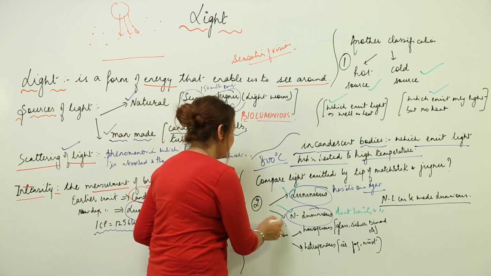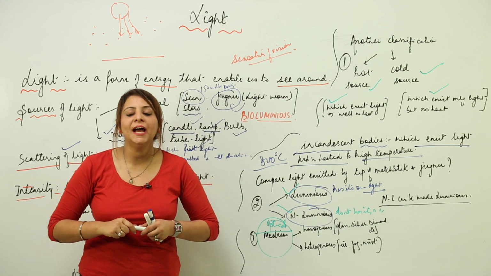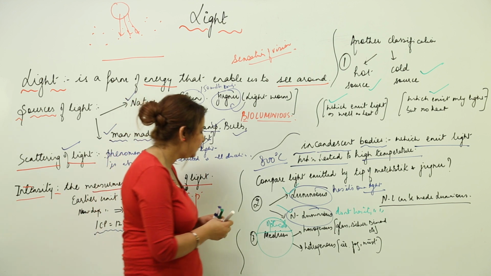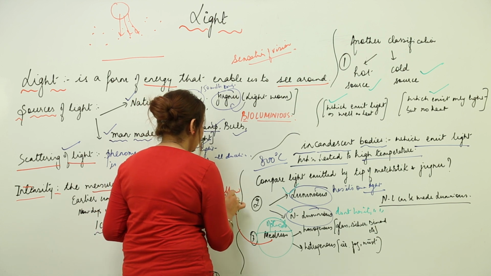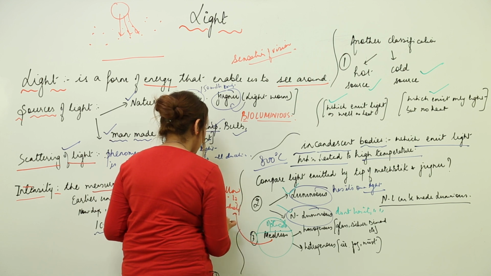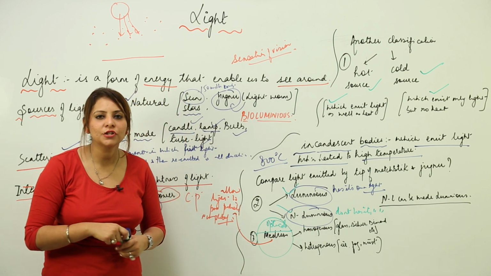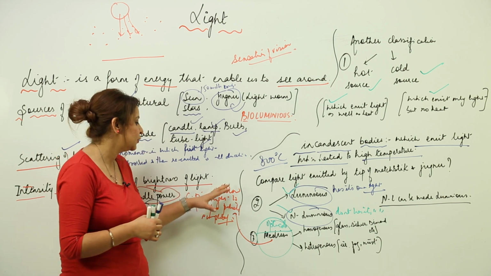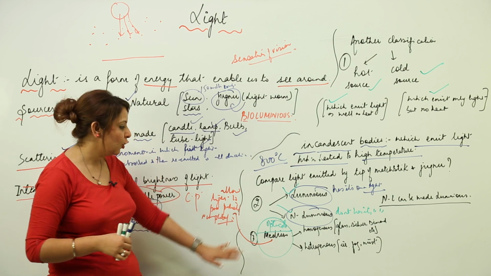Likewise, we have a medium also. Now what do we call optical mediums? Optical mediums are actually those which allow light partially or completely to pass through. I'll write here: optical mediums are those which allow light to pass whether partially or completely. So any medium like air, water, glass, diamond, silver, anything which allows the light to pass through it, whether partially or completely, we are not concerned with that. That is called an optical medium.